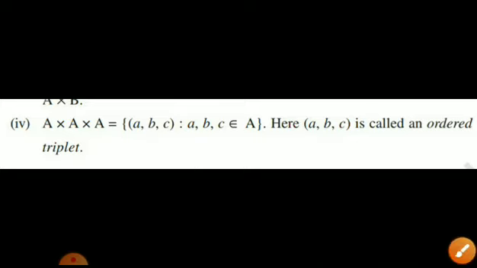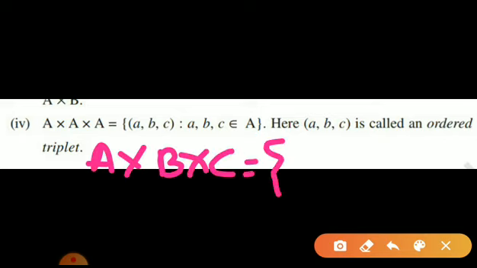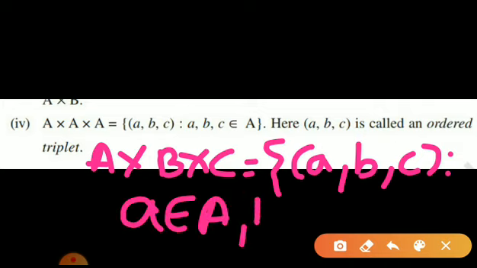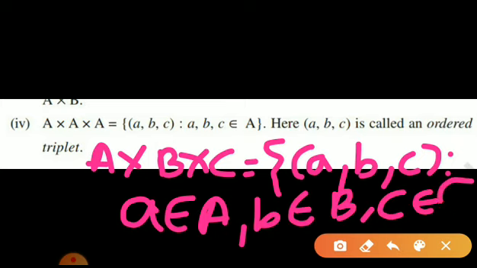Now suppose I write A cross B cross C. It will contain elements of the form (a, b, c) such that the first element is an element of A, b is an element of B, and c is an element of C. Is that clear? Here they have just written it as all 3 sets being equal.